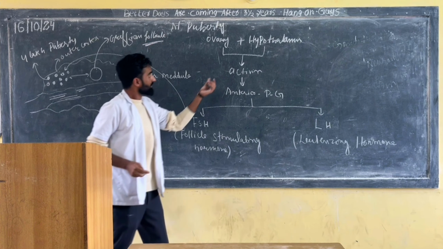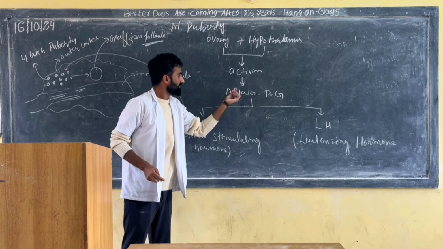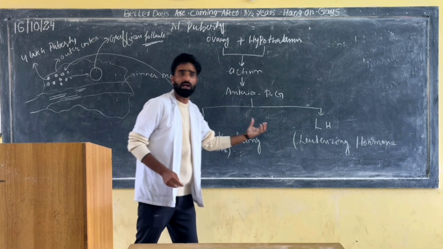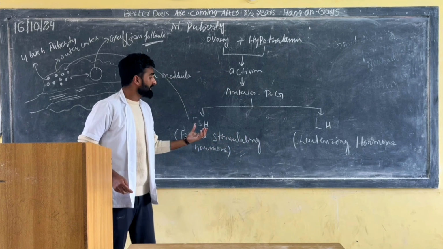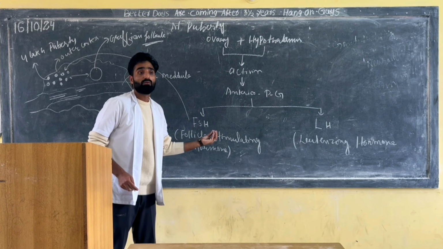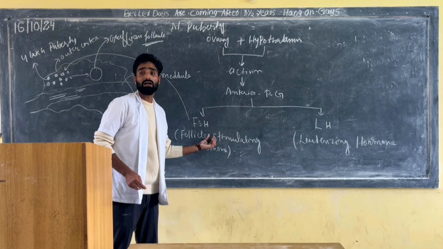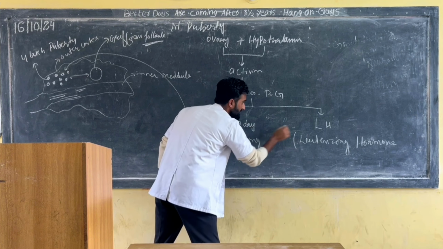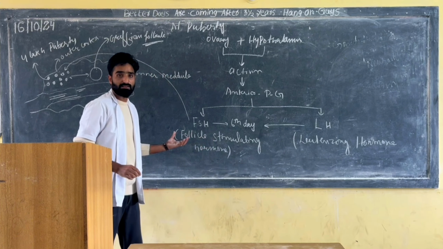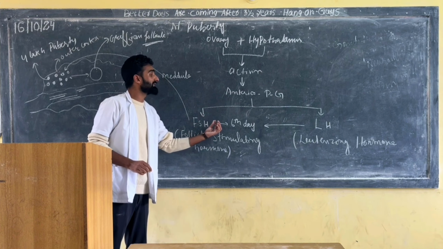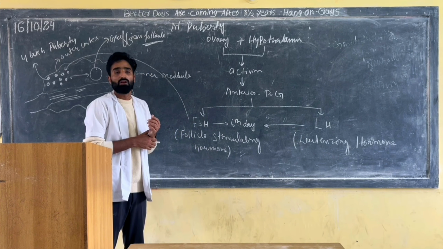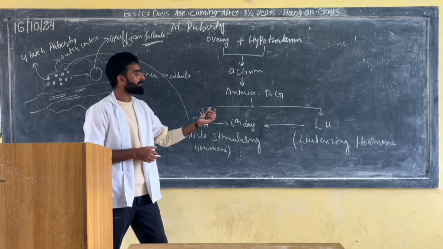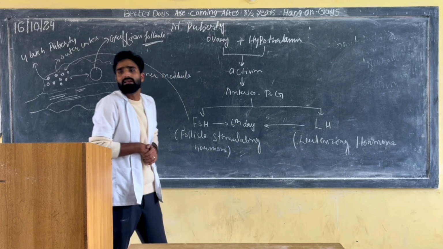See this. Ovary and hypothalamus secrete activin, and activin acts on the anterior pituitary gland. This anterior pituitary gland secretes two hormones, follicle stimulating hormone and luteinizing hormone. When are these two hormones secreted? At the sixth day of the menstrual cycle, they are released from the anterior pituitary gland.